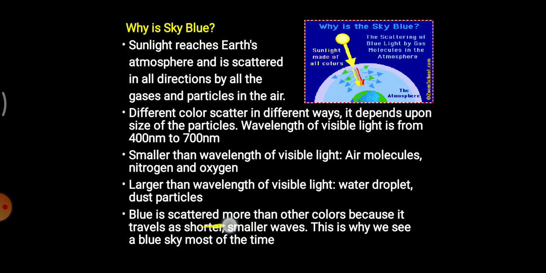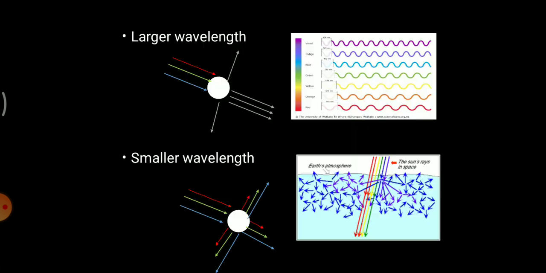So blue is scattered more than other colors because it has a shorter wavelength, smaller waves. This is why we see blue color most of the time. Now, as I was telling, red has a larger wavelength, and this is the purple color. Wait for a second.